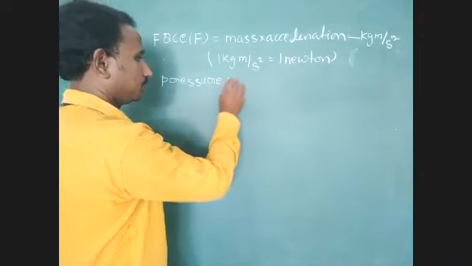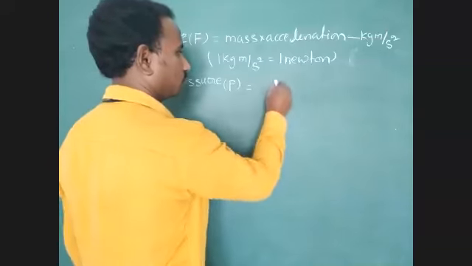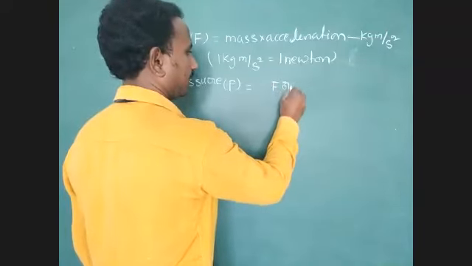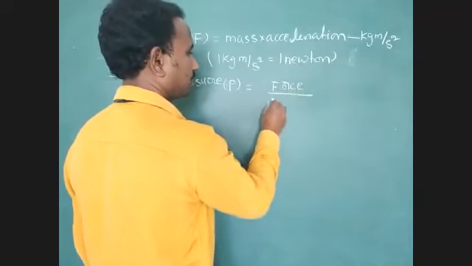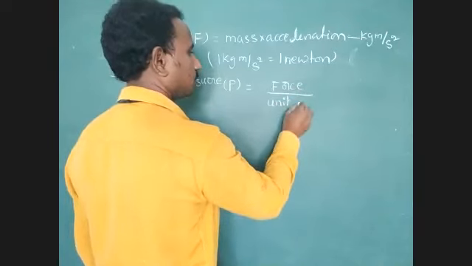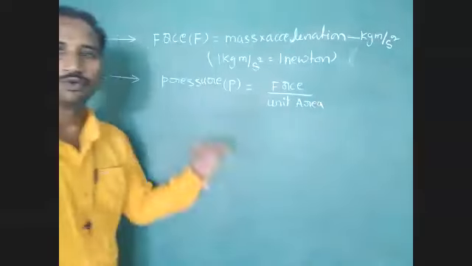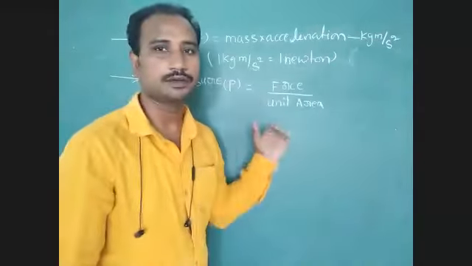Pressure is denoted by the letter P. P is equal to force acting per unit surface area. Very, very important: force acting per unit surface area.